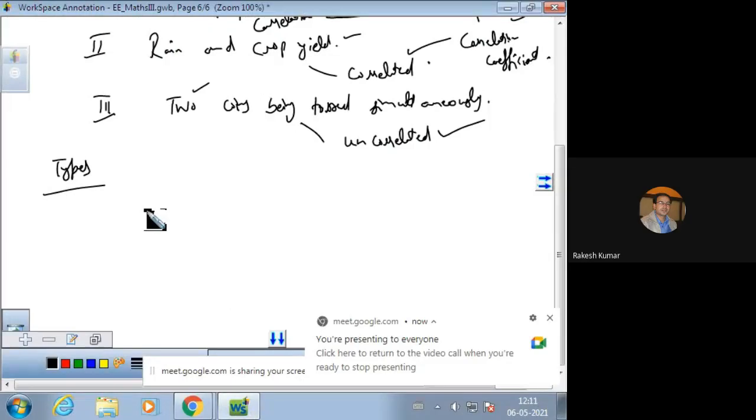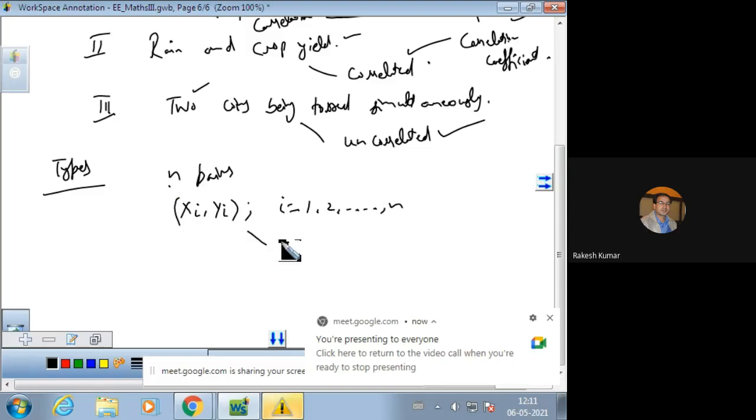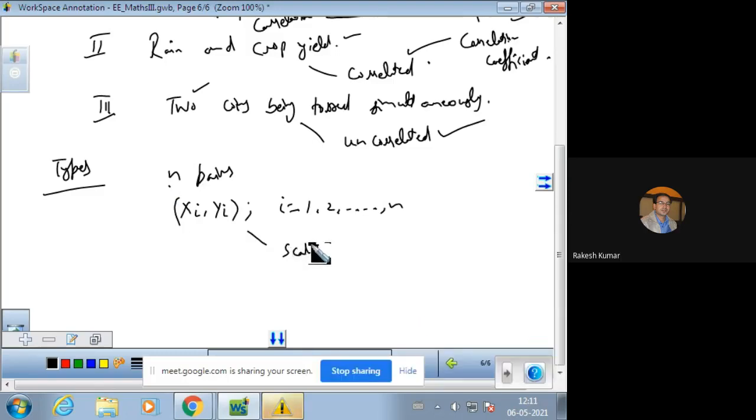So we were here on the types of correlation. By plotting a given set of points, there are n pairs of points. Suppose the points are xi, yi, where i varies from 1 up to n. These points can be plotted with the help of a scatter diagram.